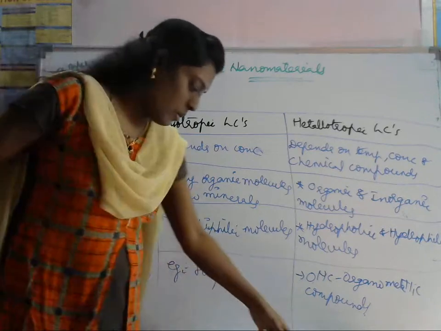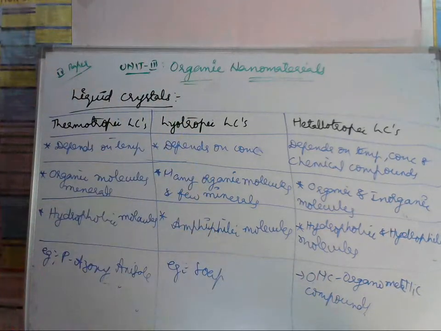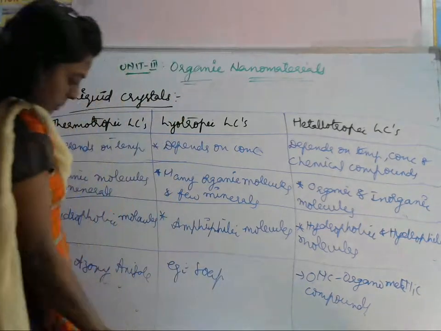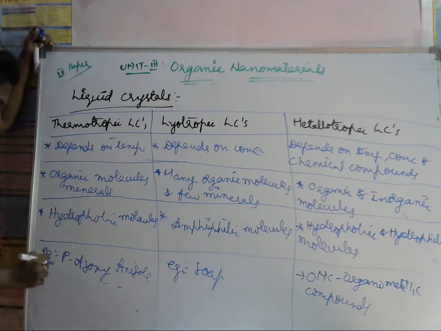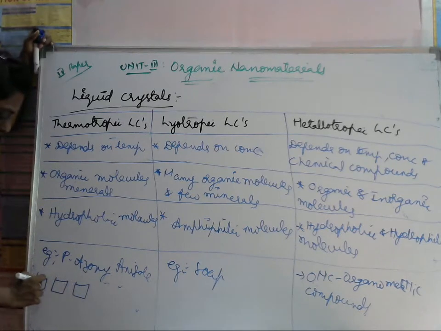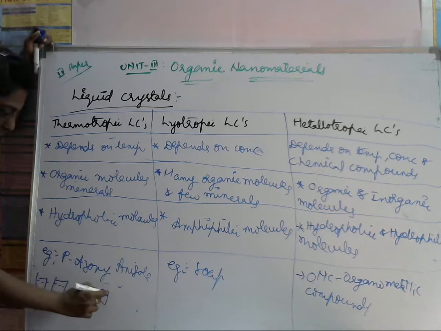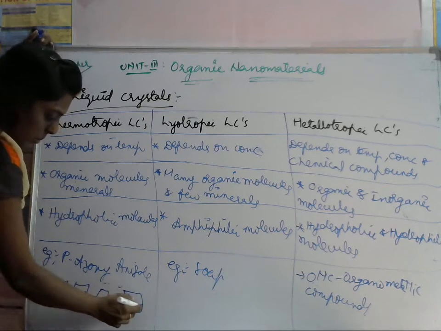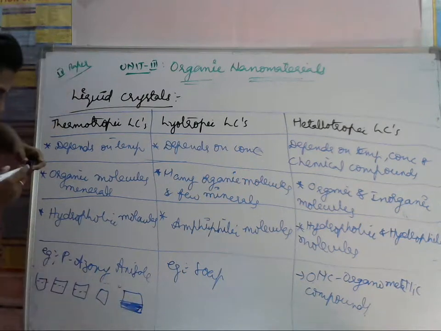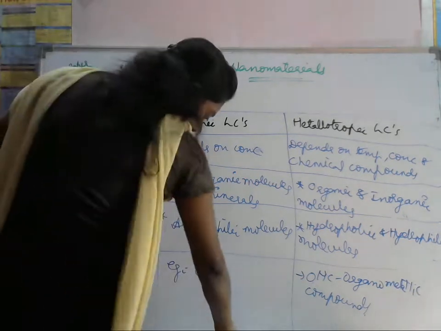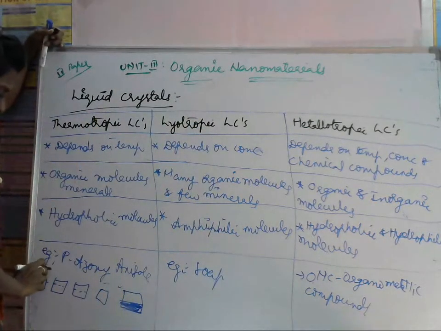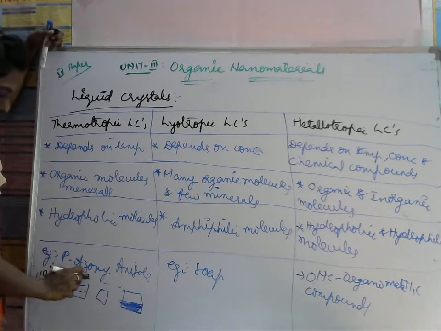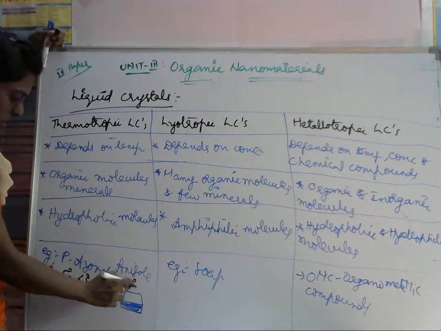Let's see how it will be. Thermotropic, this one is temperature dependent, so that's why we can write it like this, here only I will explain you. So we will get, at 0 degree temperature, if you use 10 degrees, 5 degrees, 6 degrees, 2 degrees, this is 0 degrees.